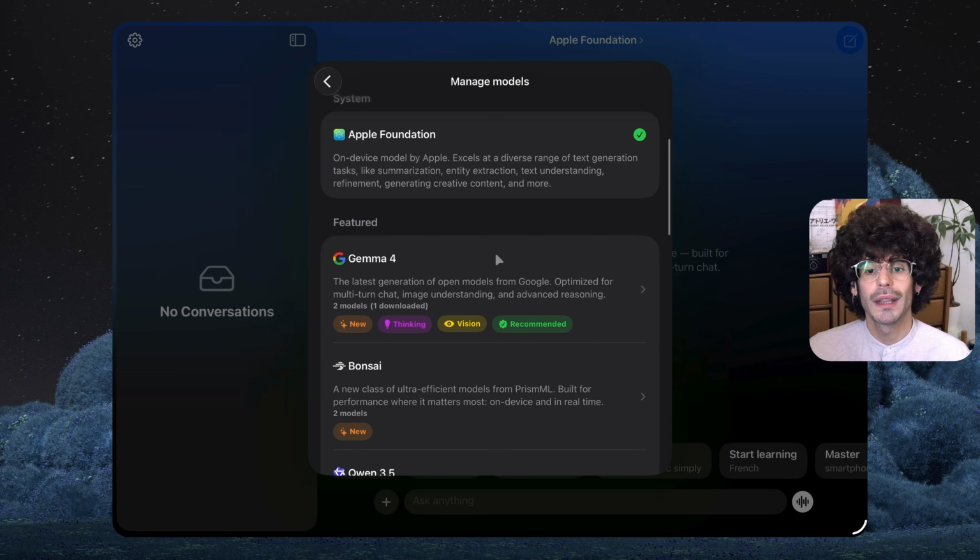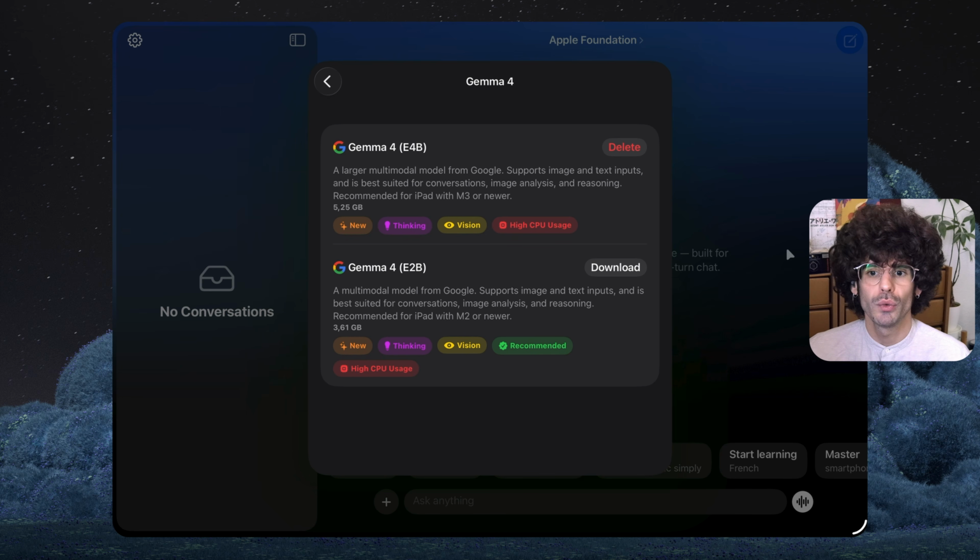It's important to note that although this model is trained by Google, it still runs completely locally on your machine and does not send any data to Google whatsoever. This also means that you can use it when you don't have internet. For example, I was on a flight without Wi-Fi the other day and used the open source models on this iPad to help me with some work, which was quite handy.